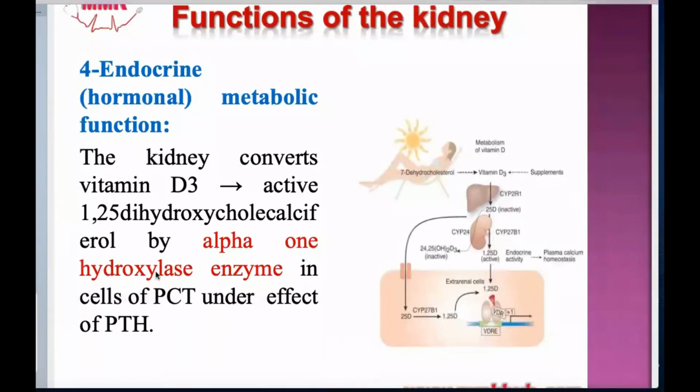In the kidney, the most important enzyme is alpha 1 hydroxylase. This enzyme is present in the kidney, and it acts under the effect of the parathyroid hormone.